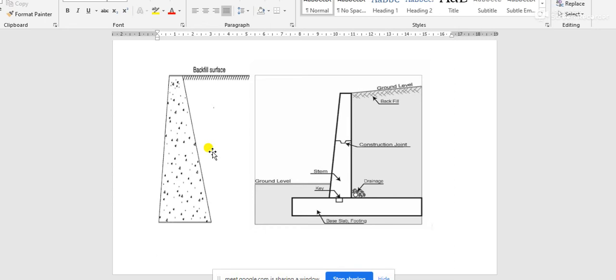Now I think you should tell me in which theory frictional force is considered and in which theory frictional force is not considered.